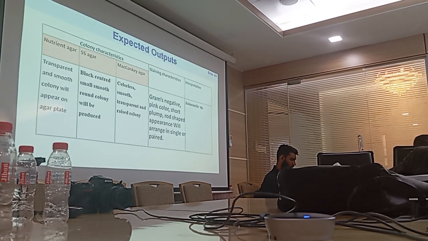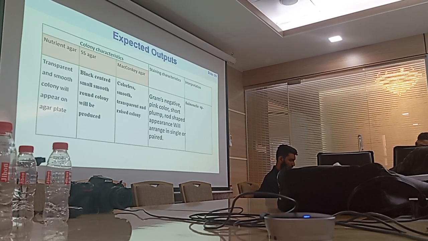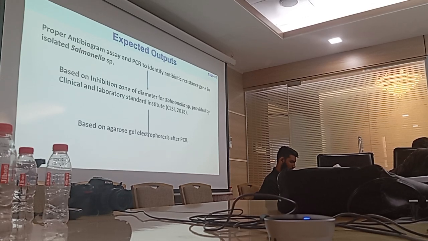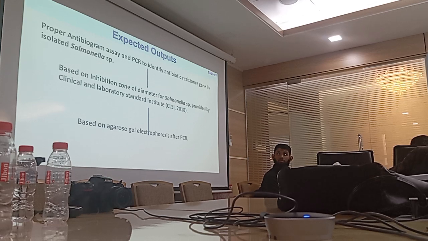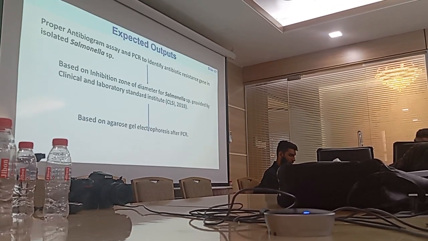Here are some expected outputs for selection or identification of the bacteria. After this, I will perform antibiogram assay, and this will be diagnosed by comparing the zone of inhibition provided by CLSI. And after that, I will perform PCR, which will be confirmed by using agarose gel electrophoresis.